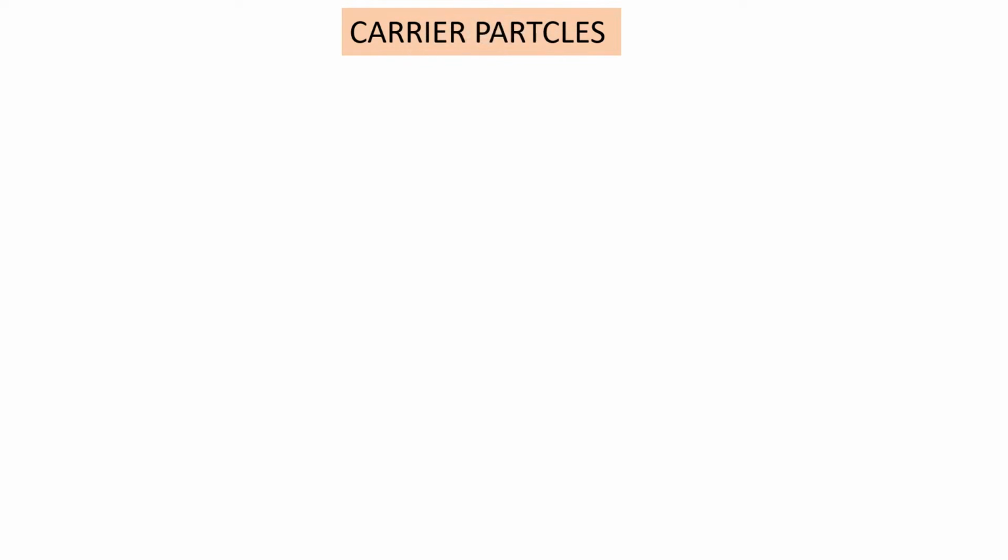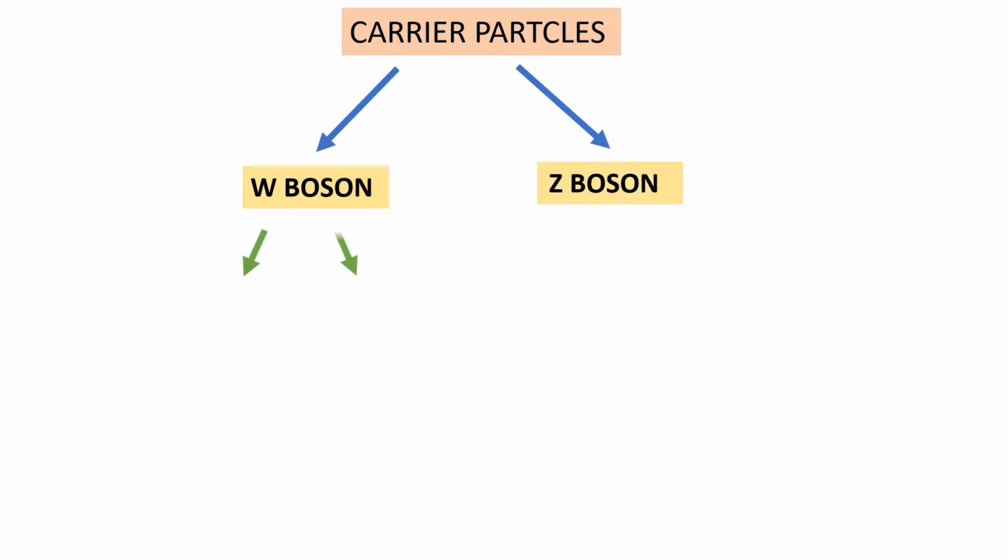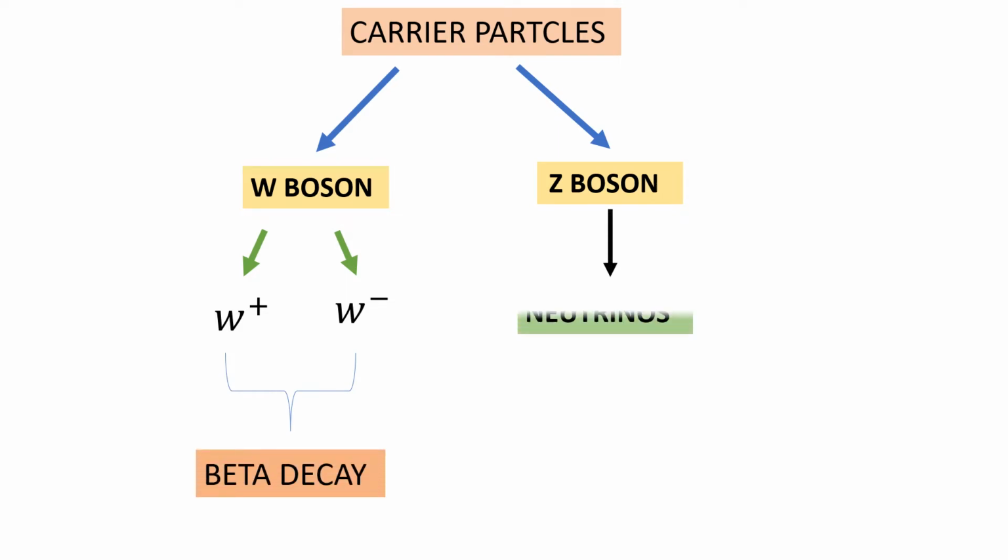Carrier particles of weak forces are W and Z bosons. W boson is of two types, W plus and W minus. Beta plus and beta minus decays involve these bosons, and the uncharged neutrinos interact with each other through the neutrally charged Z boson. This was found in 1983 at CERN, nearly about 50 years after Fermi's theory.